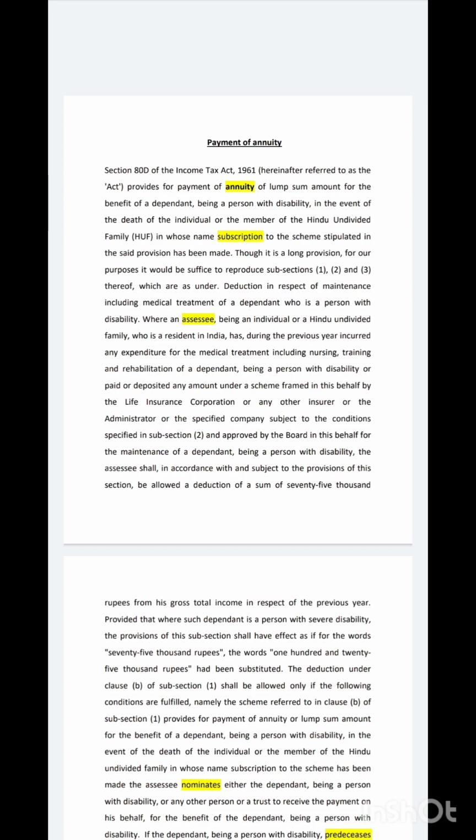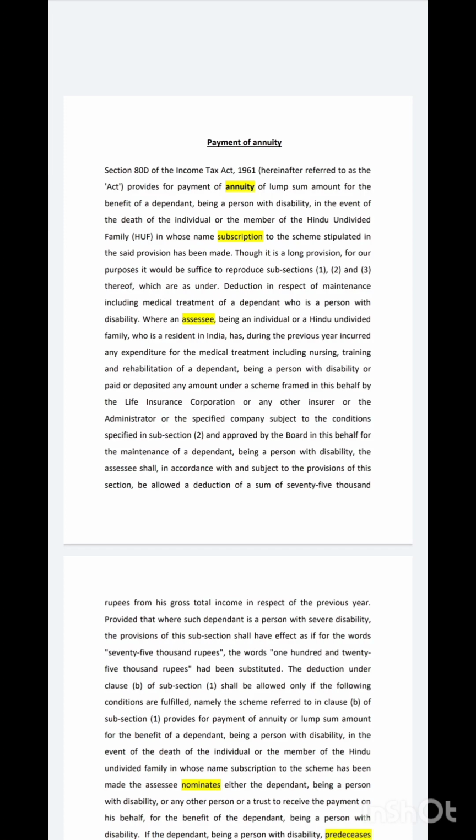for the maintenance of a dependent being a person with disability, the assessee shall, in accordance with and subject to the provisions of this section, be allowed a deduction of a sum of 75,000 rupees from his gross total income in respect of the previous year.